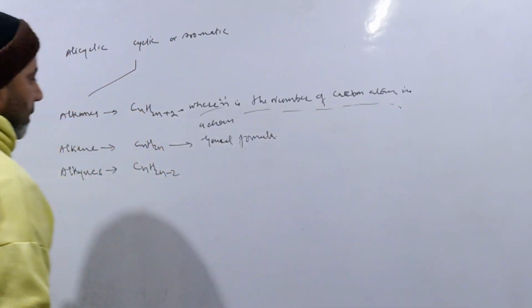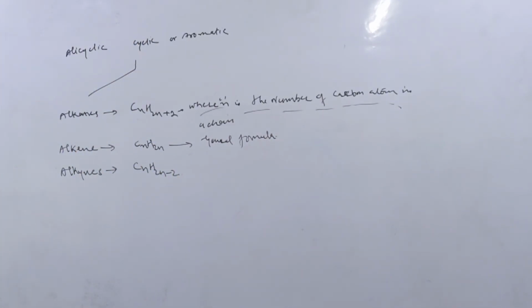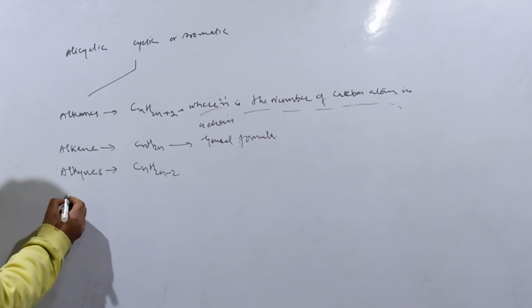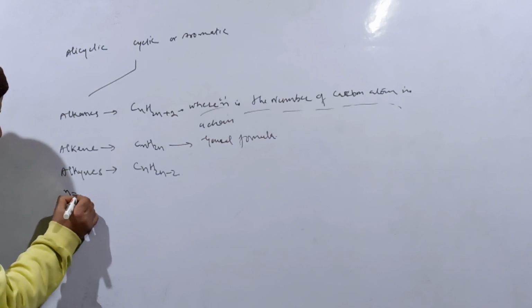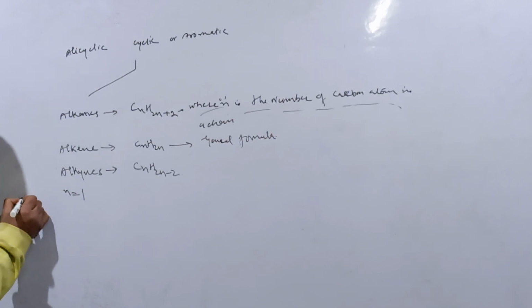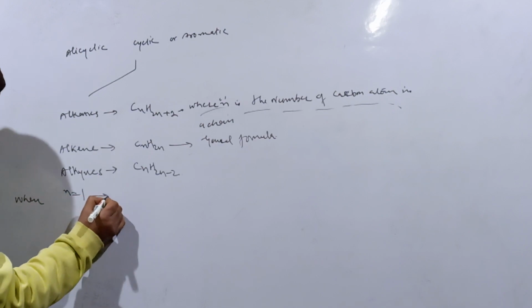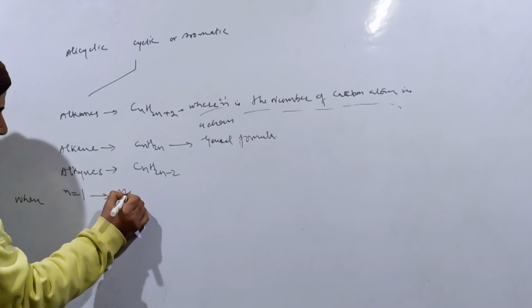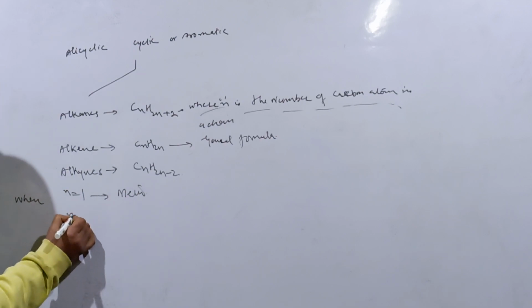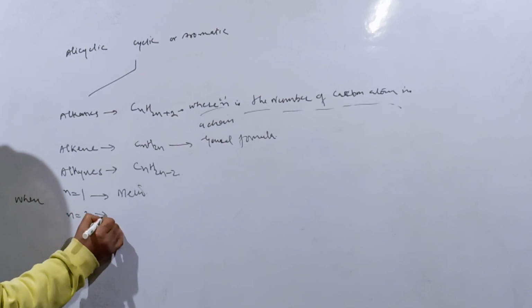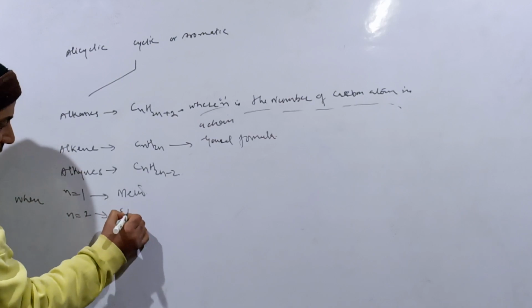And furthermore, we should remember these things. When n is equal to 1, this means meth. Similarly, when n is equal to 2, this means eth.